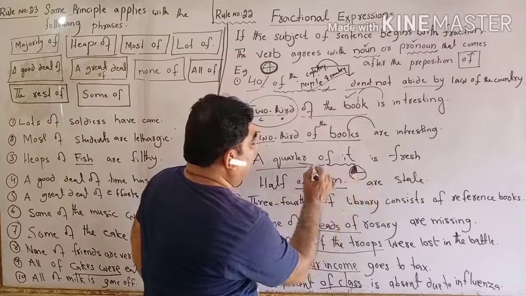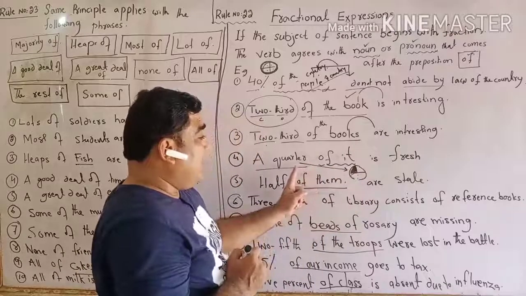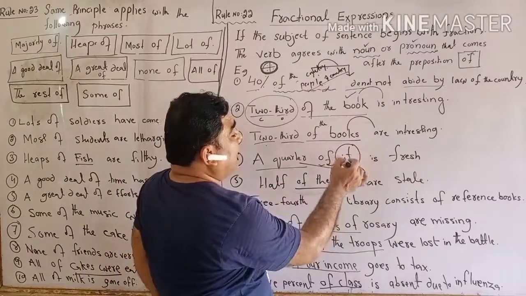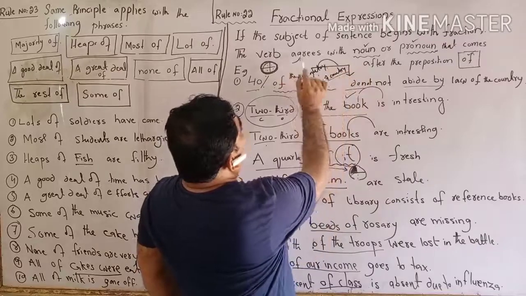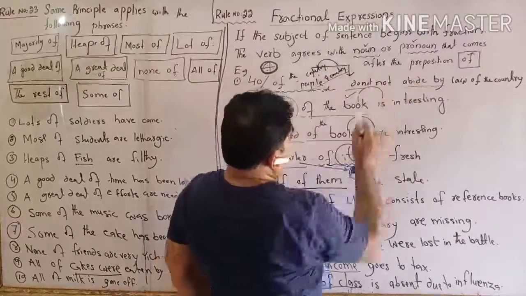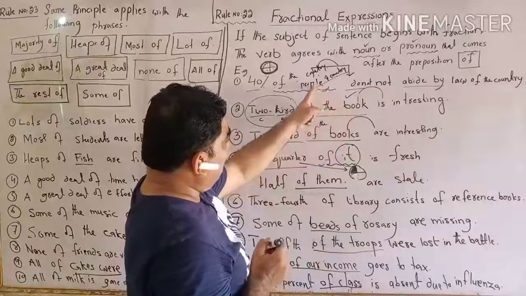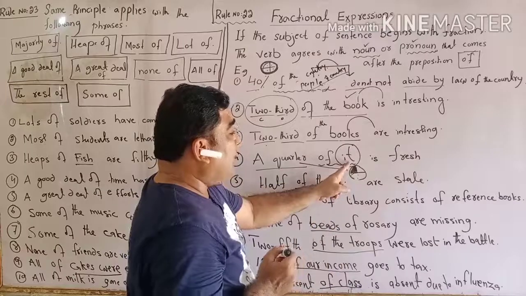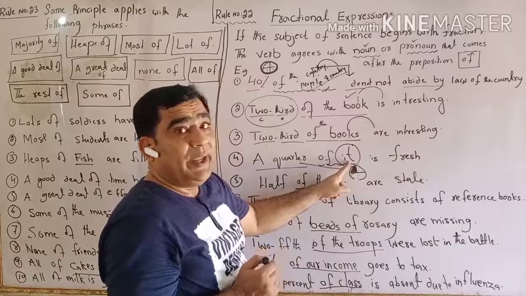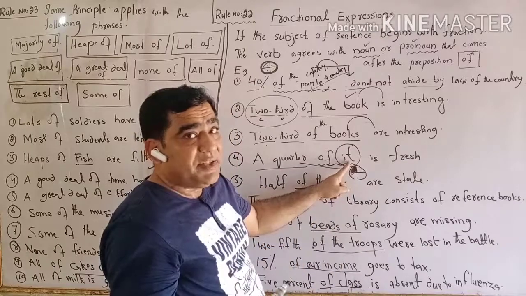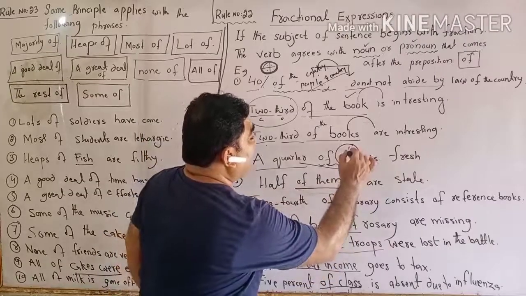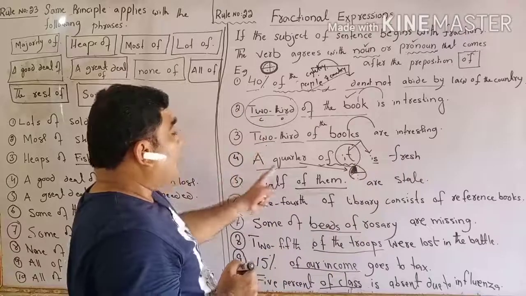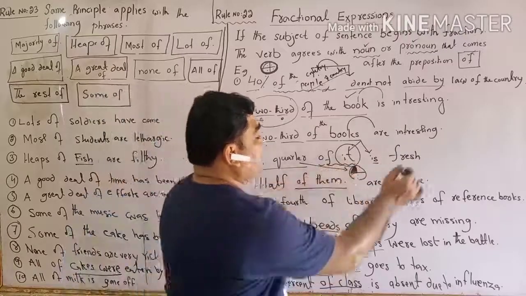Okay, this is a quarter, but we are not to think about the quarter, but we have to think about "it." See, the verb agrees with the noun or pronoun. We discussed book, people, country, books, according to the singular or plural of the noun. Again, we have the pronoun "it." It is third person singular. So we have to agree according to the pronoun, "is" or "are." A quarter of it is fresh.